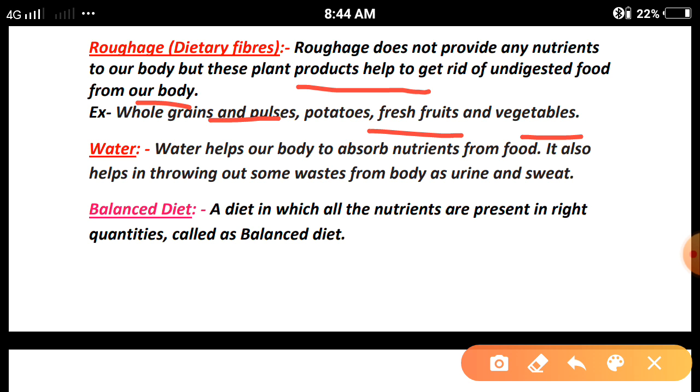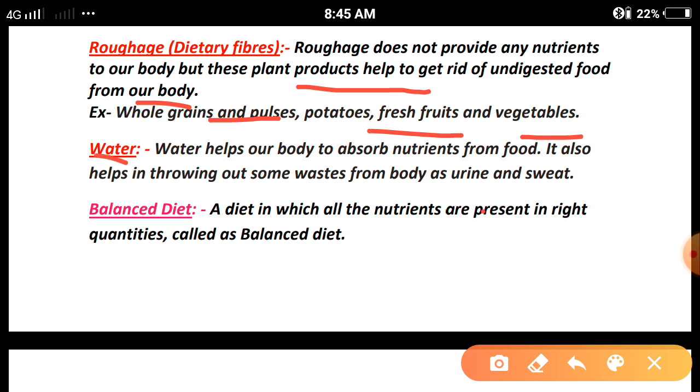Because we know the maximum digestion occurs in our body in the small intestine, and after absorption of all the nutrients, the remaining part will go to the large intestine, where water and the remaining nutrients will be absorbed. So these are very important to our body.